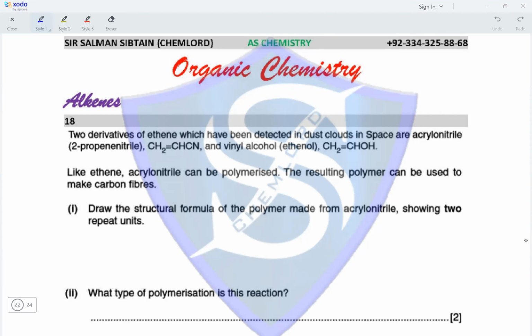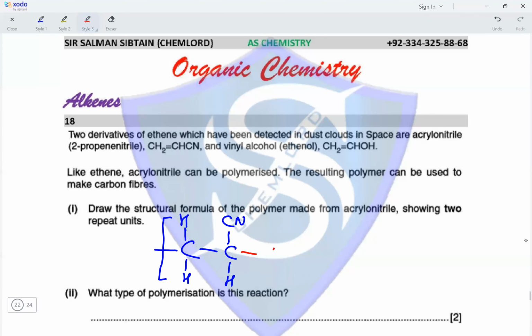So the double bond opens up and the monomers are added together in the polymer chain. So acrylonitrile will have one carbon atom with two hydrogen atoms attached to it, and the other carbon atom will have a CN group on one end and a hydrogen on the other. So this is the start of the polymer chain, and we need to make two repeat units. So this is one repeat unit.